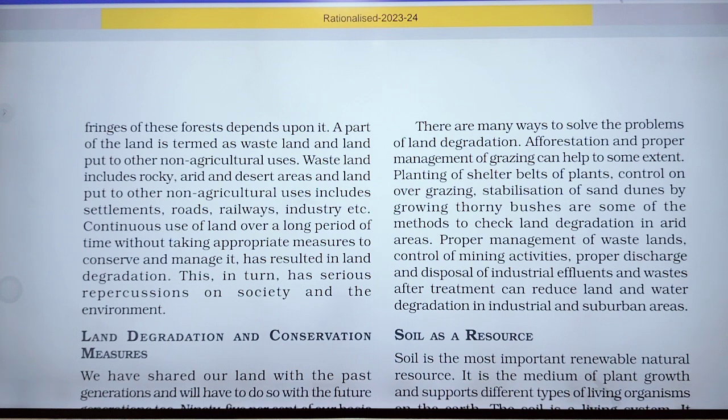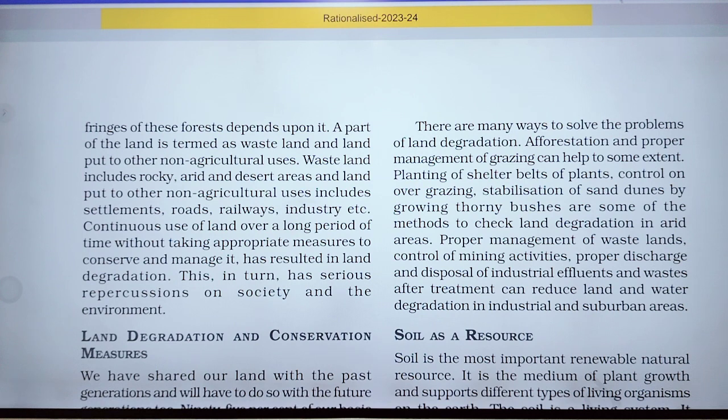A part of the land is termed as wasteland, and land put to other non-agricultural uses. It means they are not used for cultivation or agriculture.